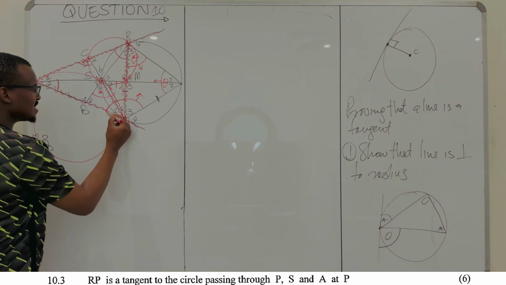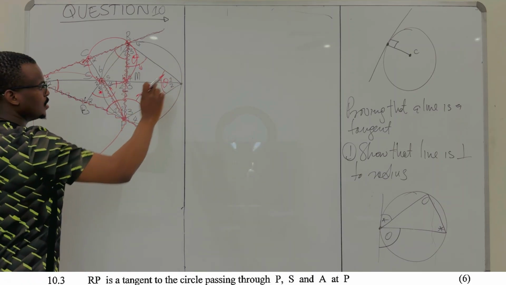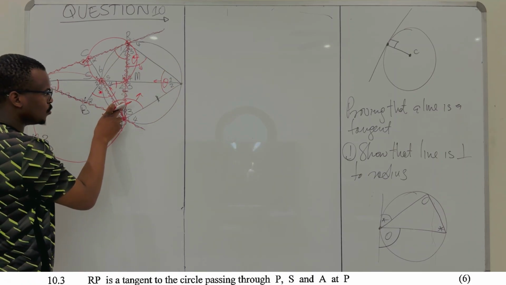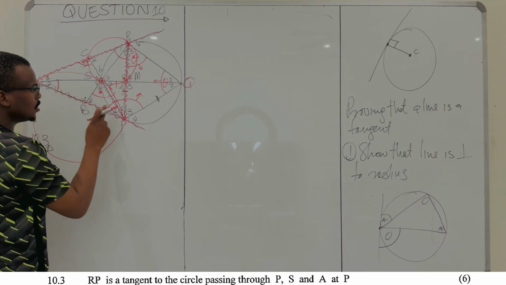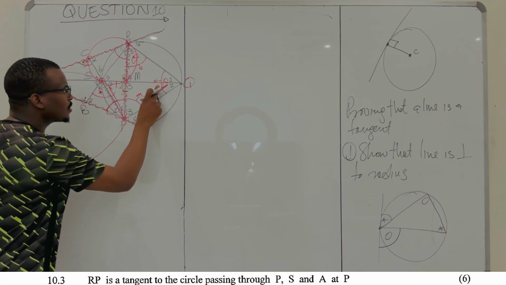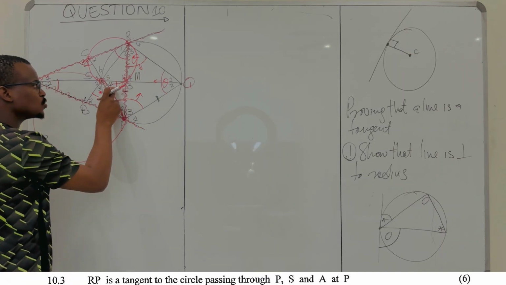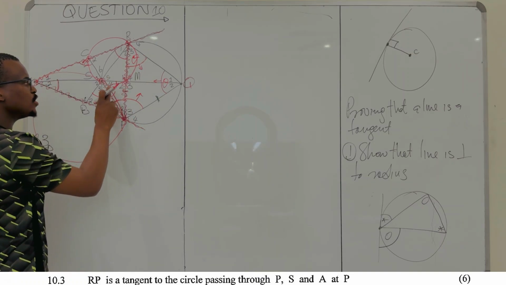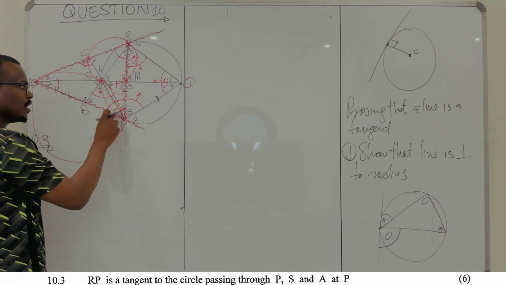So the angle between the tangent and this chord is equal to the angle that this chord subtends on the other side. So this angle P1 and P2 is equal to that angle there, which is angle Q, right? So this angle is called angle Q. You know angle Q is equal to this, and this is equal to this. That's what we've proven so far. So we can say now this angle here and this entire angle are all equal.